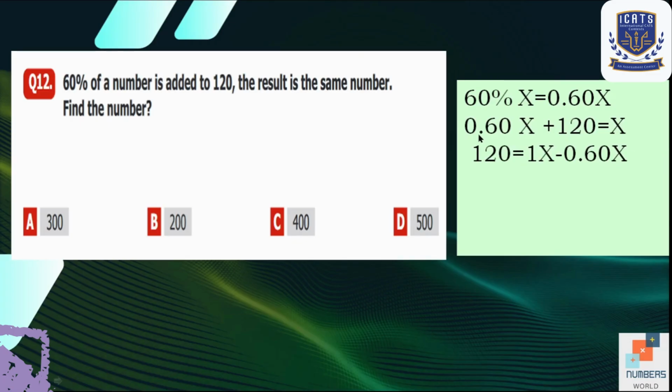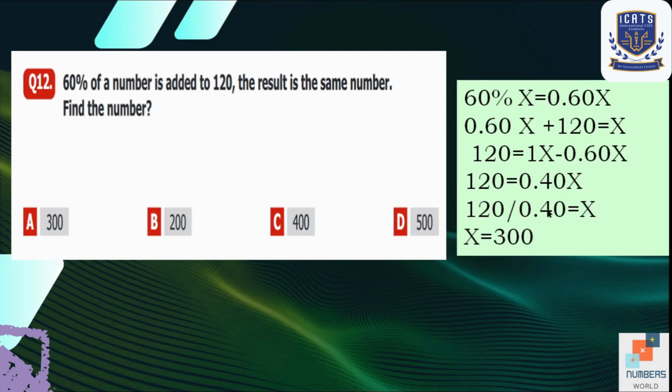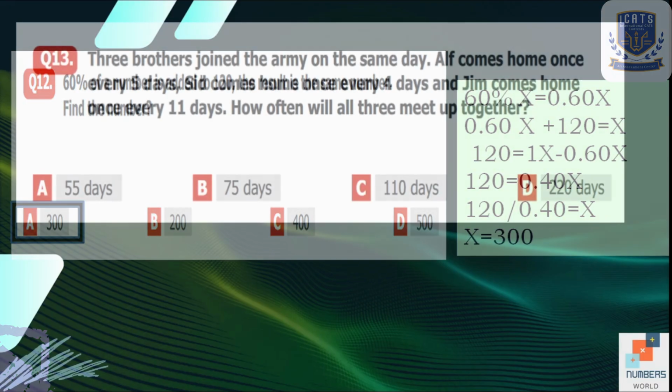Here we will move 0.60 to the other side of the equal sign and then subtract it. The answer will be 0.40, and as we need the value of x, we will move 0.40 to the other side of the equal sign. Here it is multiplied by x, so on the other side it will be divided. So 120 divided by 0.40 is equal to 300. So option A is our answer. 300 is the number.